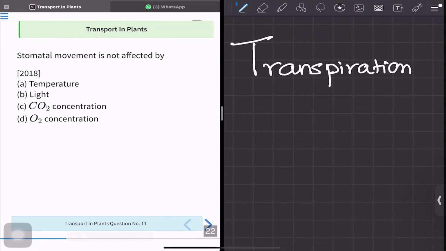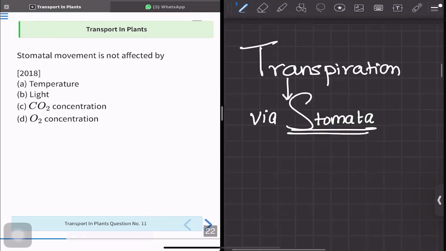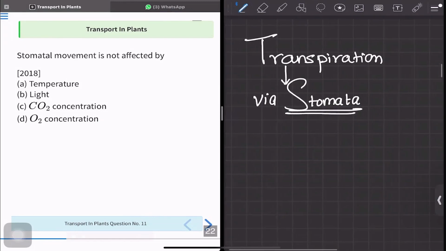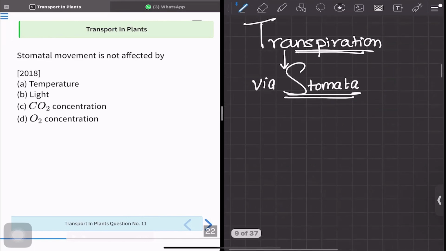Transpiration is the process that occurs via stomata. So the factors affecting stomatal opening are going to affect transpiration, and the factors affecting transpiration are going to be related to the opening and closing of stomata. Now let's see option A, B, C.